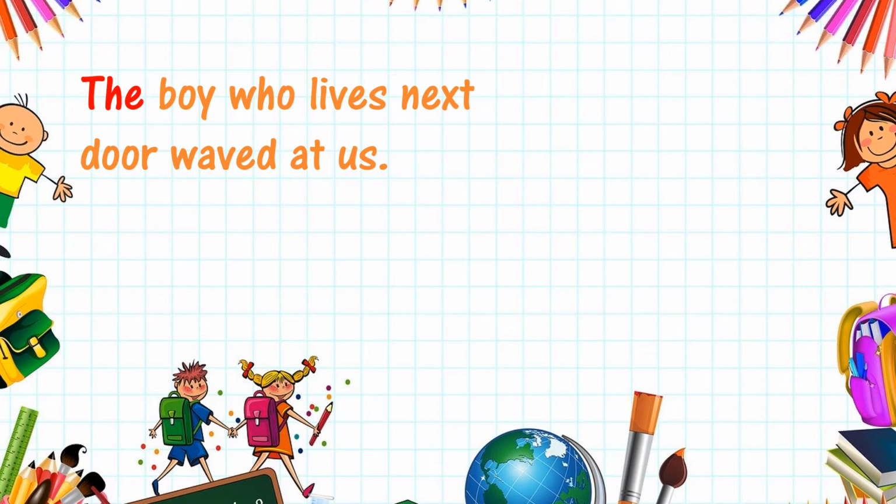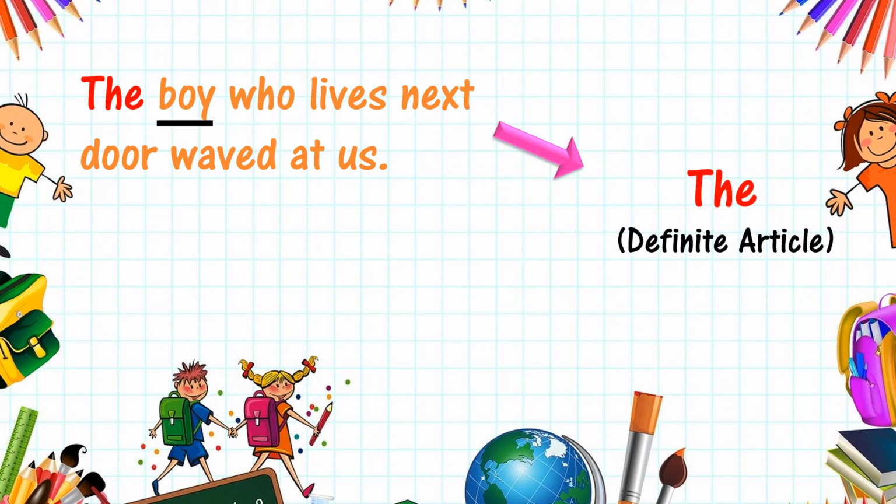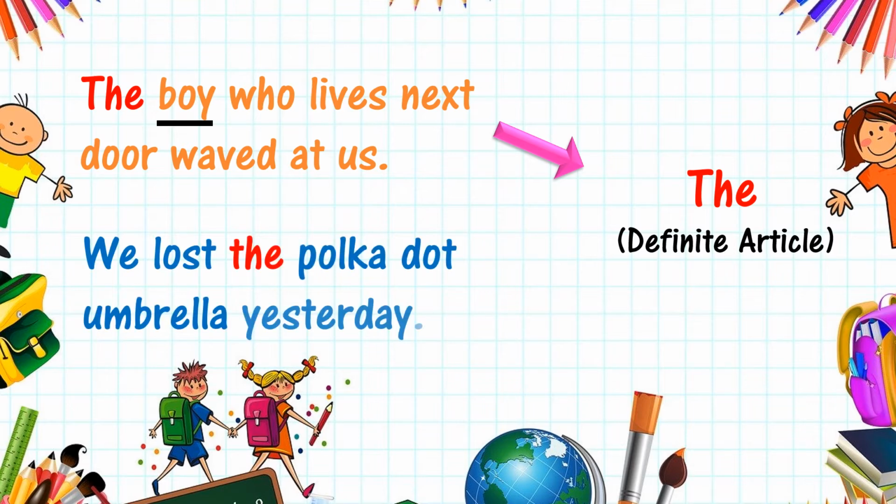Here we are talking about the specific boy who lives next door. Hence we use the definite article the. Similarly, when we say we lost the polka dot umbrella yesterday, we are referring to the particular polka dot umbrella. Is it clear, children?